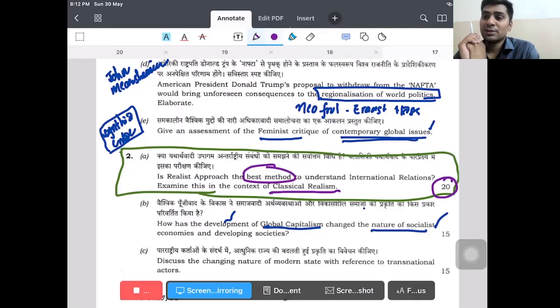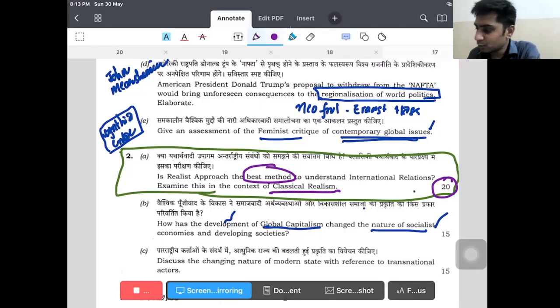Today, there is no one theory which says that this is the only theory that works. Today, the nations are in a complex interdependence. What is this complex interdependence? We discussed a state of cooperation exists and a state of conflict exists. So there has to be an equal importance, or we have to study international relations from the perspective of each and every school as and when the time and space needs. So you can conclude the answer in that way.